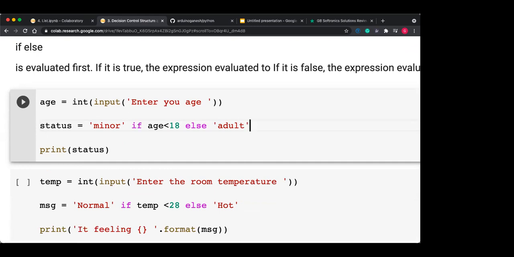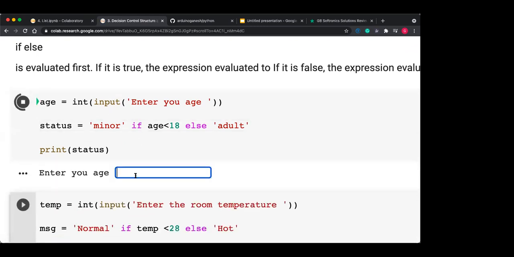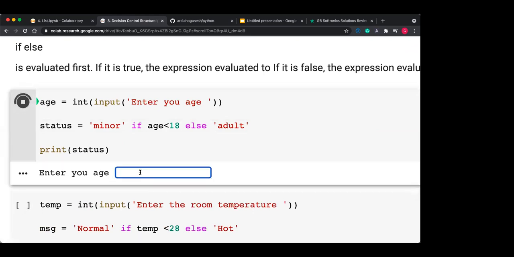So here one example is given: age is equal to input, enter your age. If you have entered the age as suppose 20, then it will first check your age. If age is less than 18, then minor is assigned to status. Otherwise, if the age is greater than 18, then adult is assigned to status.